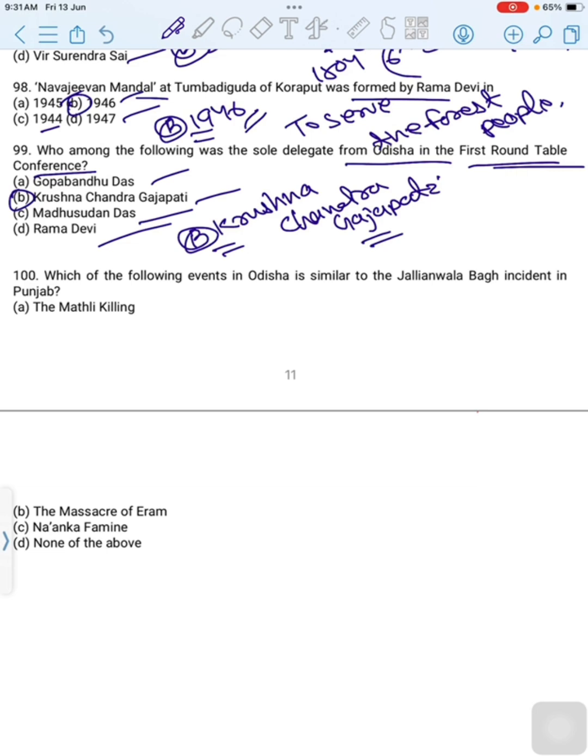Which of the following events in Odisha is similar to the Jallianwala incident in Punjab? First option is the Mathili killings. Second option is the massacre of Eram. Third option is the Nanga famine. Last one is none of the above. Then the correct option is option B, the massacre of Eram.